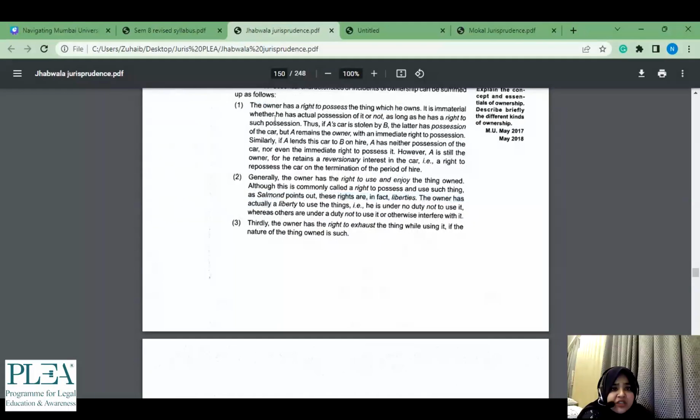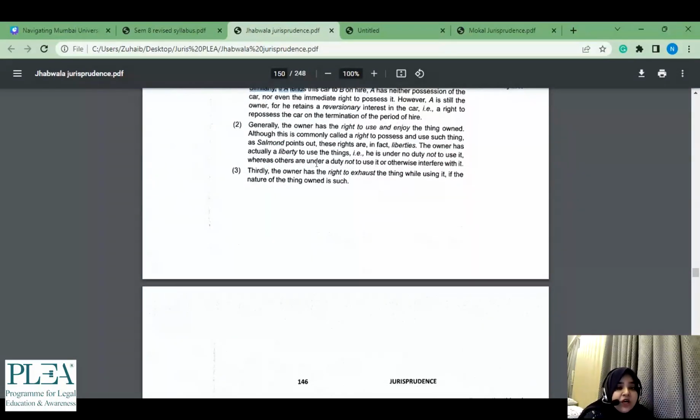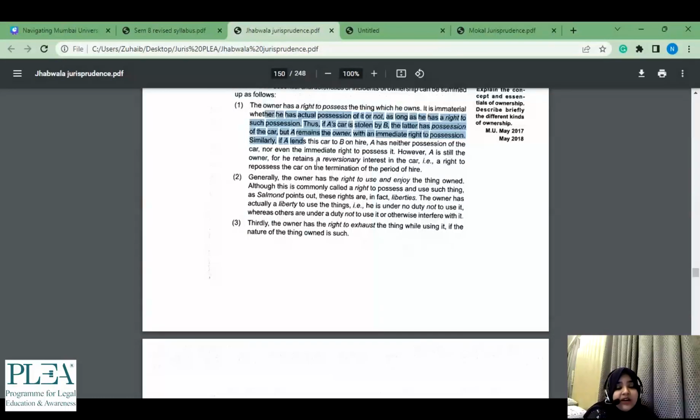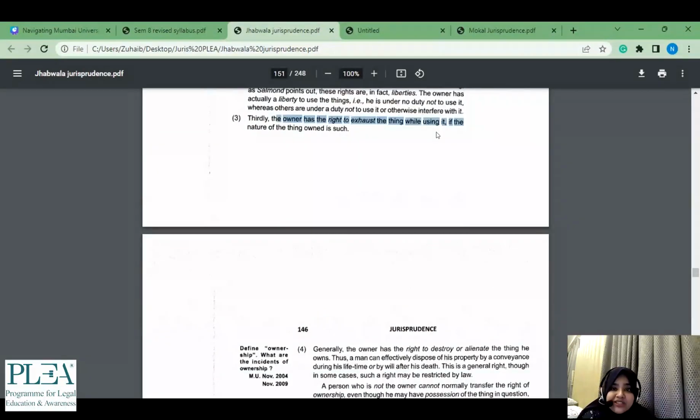Yeah, although and everything, you can leave it for the time when you come back to this topic for a 12 marker. Right now, we are only going through the 2 marker and understanding कि भाई syllabus में properly क्या क्या है. Then the owner has the right to exhaust the thing while using it. ये जो first sentences है, just to get a sort of brief overview कि इसमें क्या क्या आ सकता है.